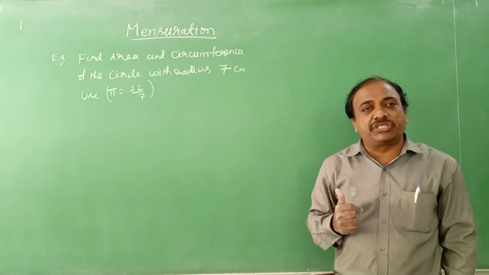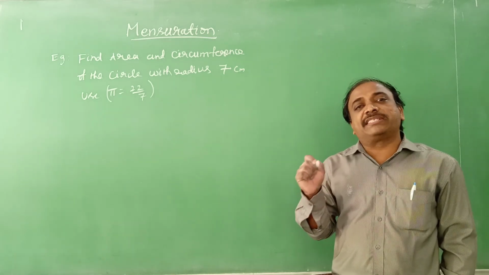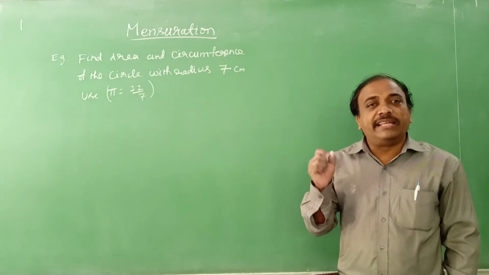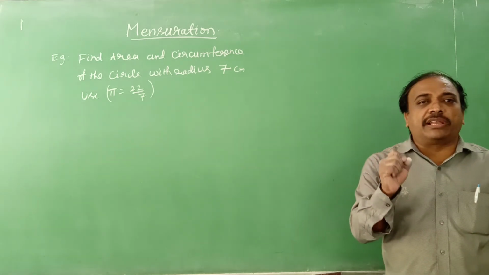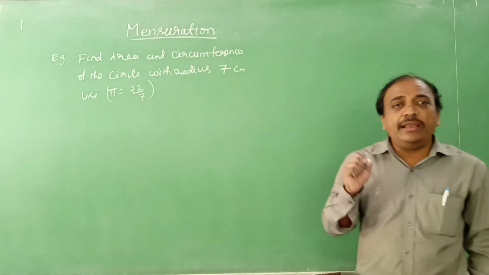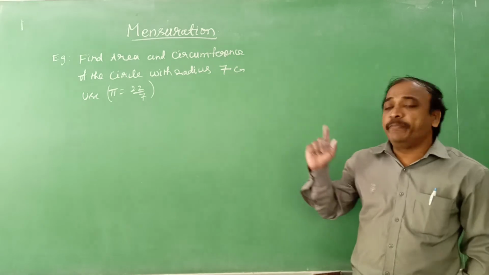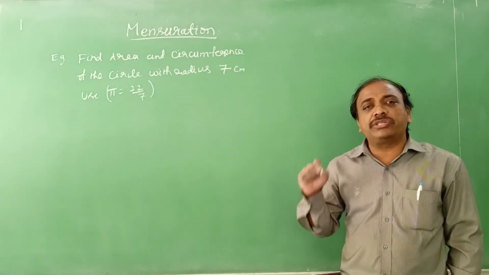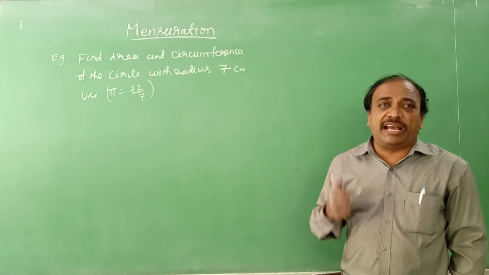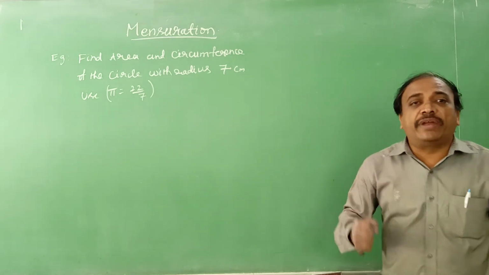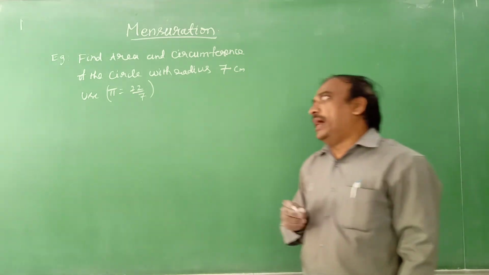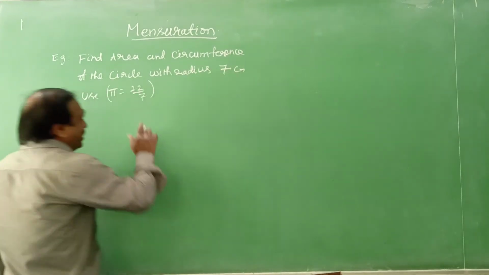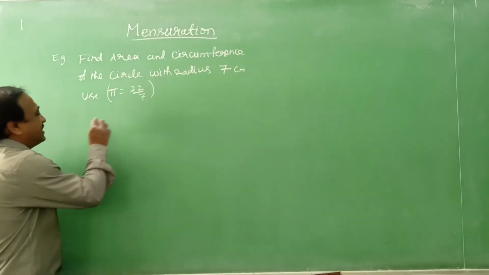If in some questions it says use pi is equal to 3.14, then definitely you have to use only that particular value, 3.14, instead of 22 by 7. If they did not mention it, then you can use 22 by 7. Now here we are using 22 by 7.